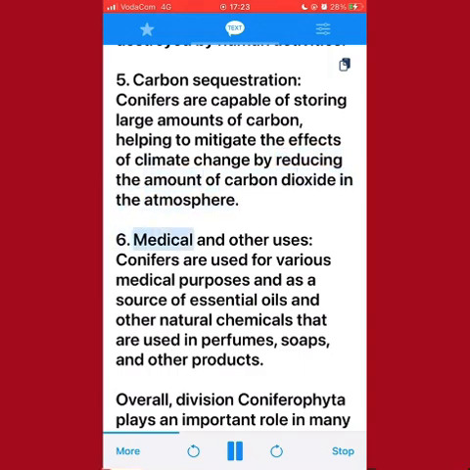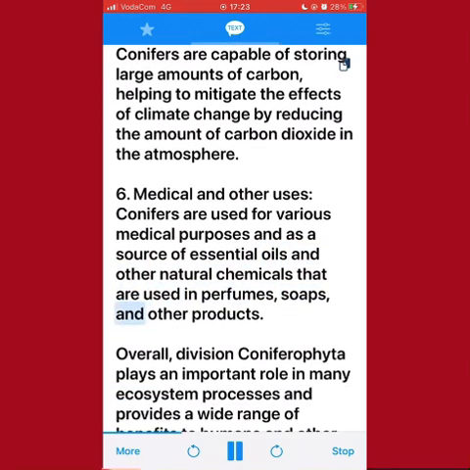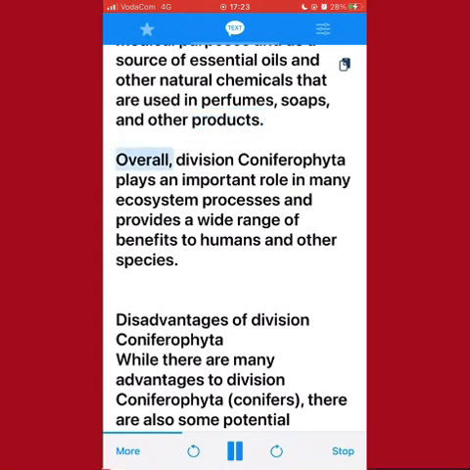6. Medical and other uses. Conifers are used for various medical purposes and as a source of essential oils and other natural chemicals that are used in perfumes, soaps, and other products. Overall, Division Coniferophyta plays an important role in many ecosystem processes and provides a wide range of benefits to humans and other species. Disadvantages of Division Coniferophyta.